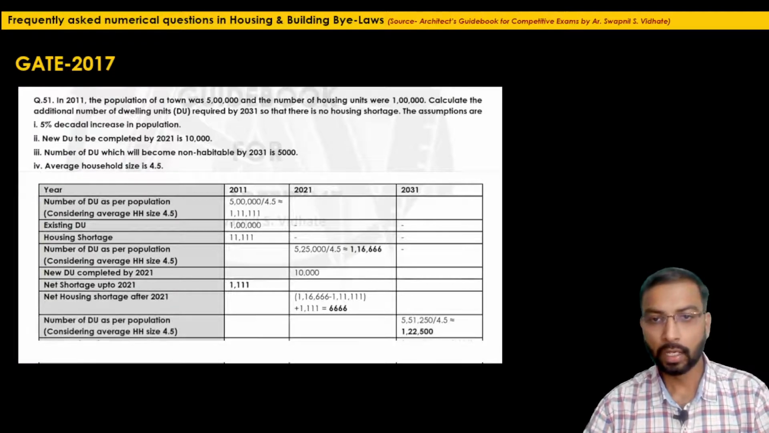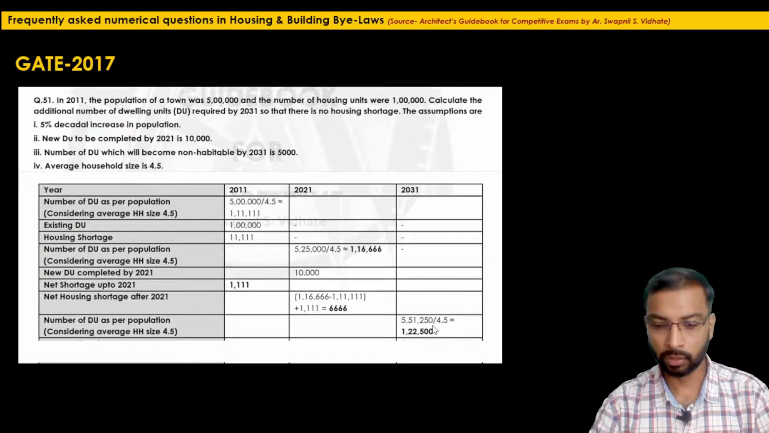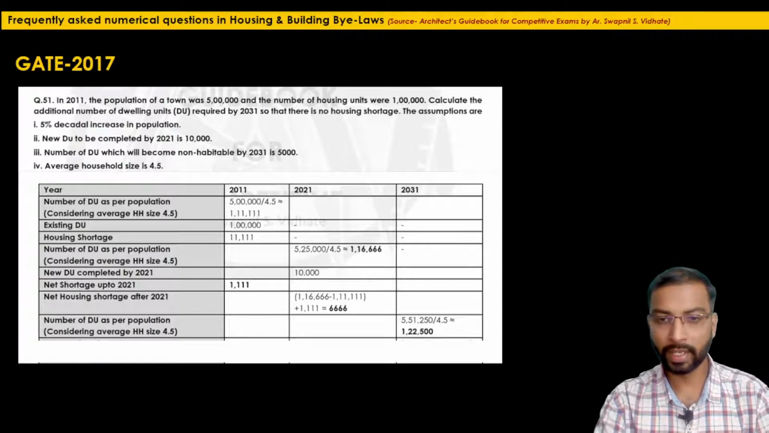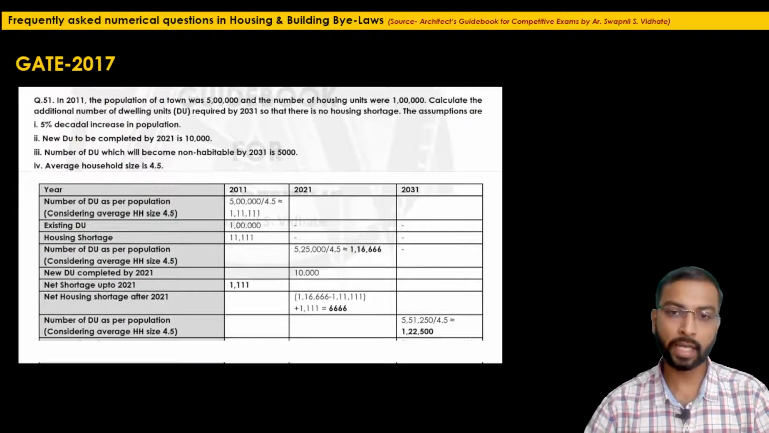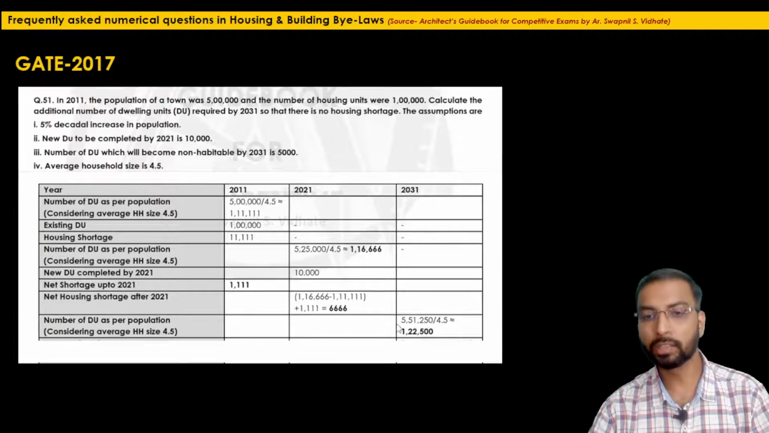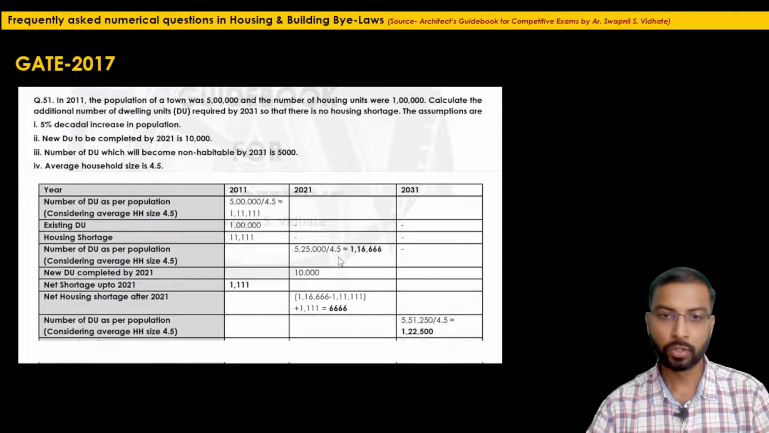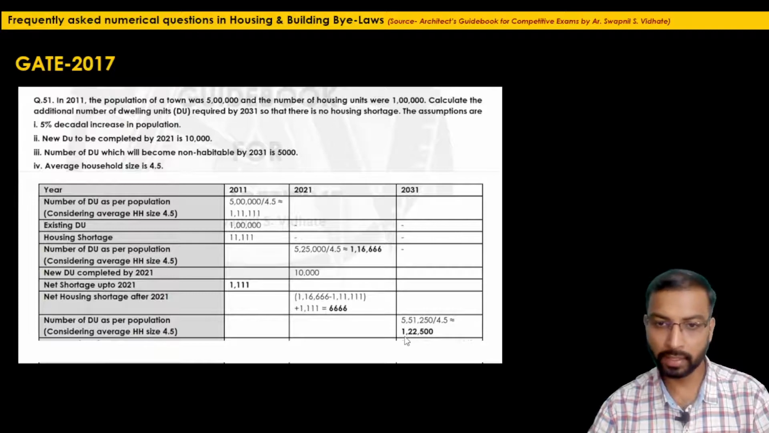So here we have calculated the population by the year 2031 will be 5,51,250. If you want to know, you can go back in the video and see the value again. So it is 5,51,250. If we divide it by the average household size, that is 4.5, we will get the number of dwelling units as per this population, which will be required by the year 2031. So that will be 1,22,500.